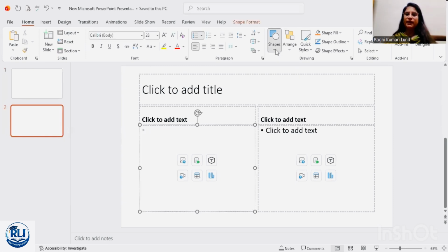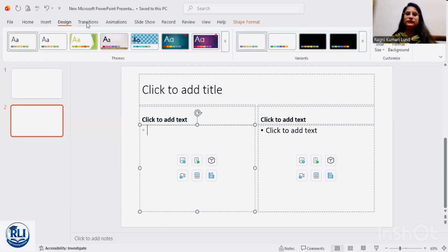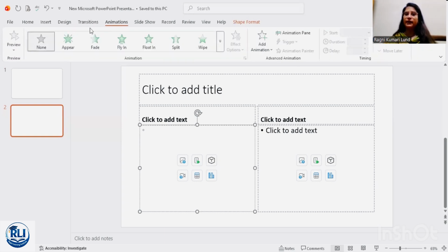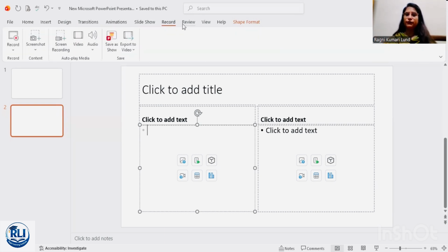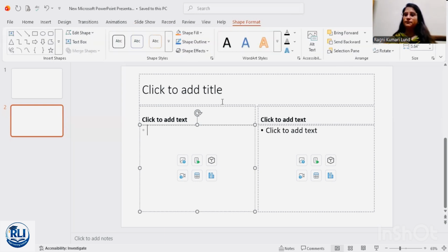Then Shape, Arrange, Shape Fill, Shape Outline, and many more. Go to Insert. In Insert, you can see pictures, screenshots, photo album. You can pick from your Google Chrome or you can pick from your downloads. Then we have Design, Transitions, and Animations. These options are used to control the flow of information and target the audience's focus. Then we have Slide Show, Record, View, Review, Help, Shape Format, and many more options.